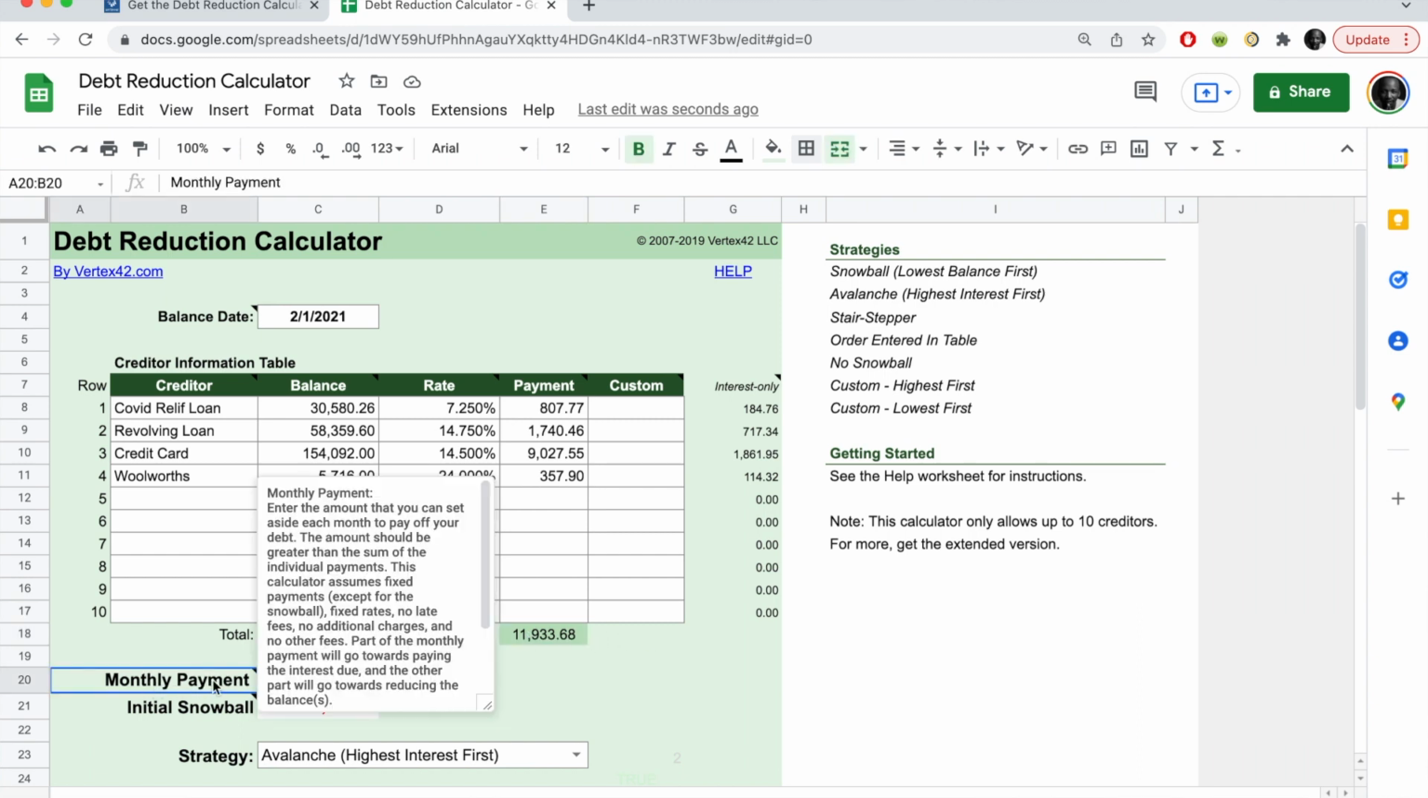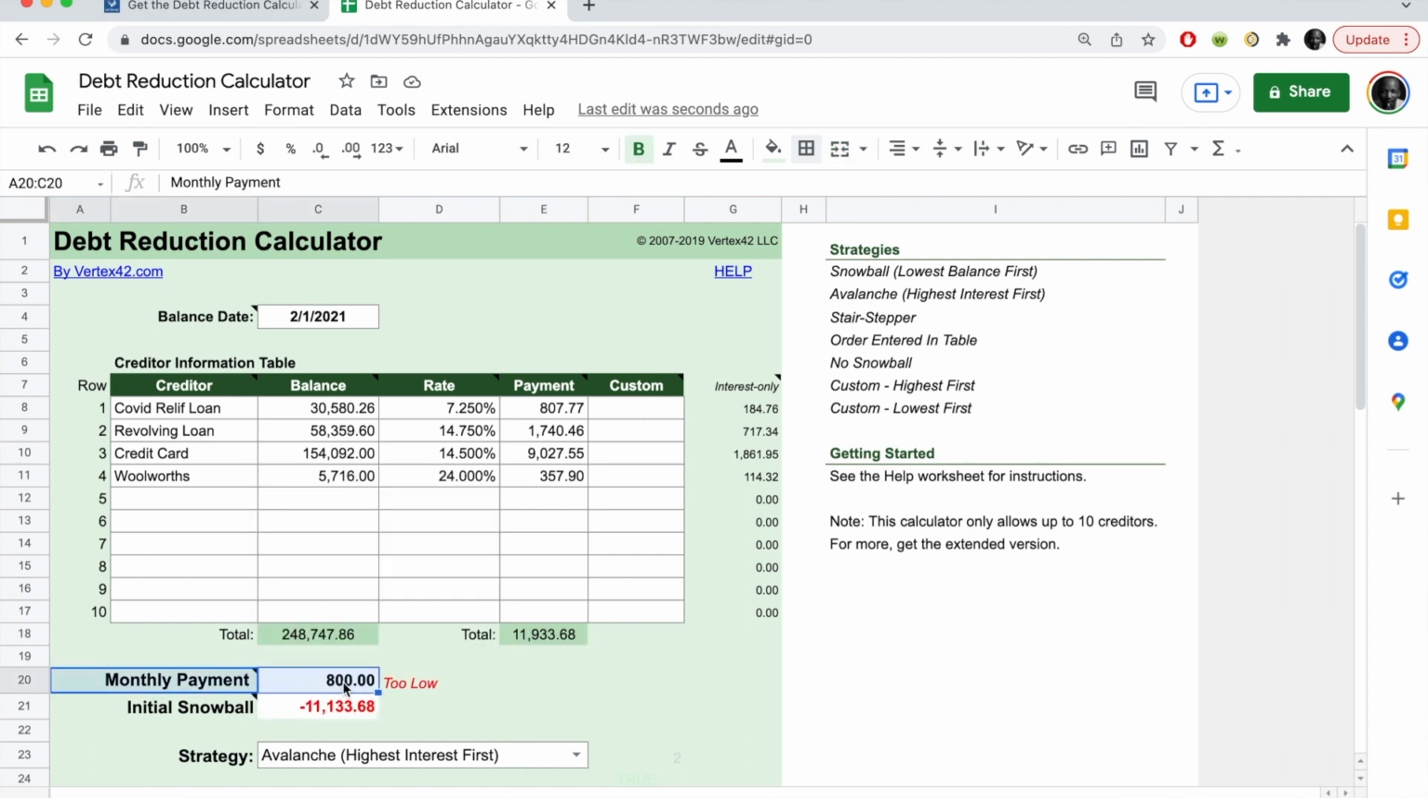Here, the monthly payment block, this is the amount that you can afford to pay into your debt. So if you say, for instance, you are going to pay the minimum amount that we see here, your repayment would reflect as such: 11,933.68 for me.